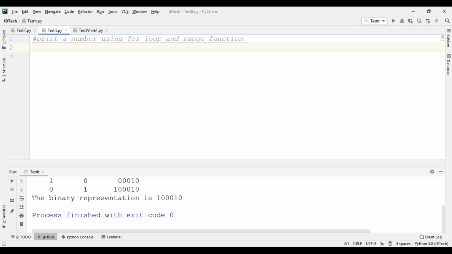The range function, I can show you. For example, 10 is the total number of numbers to print.